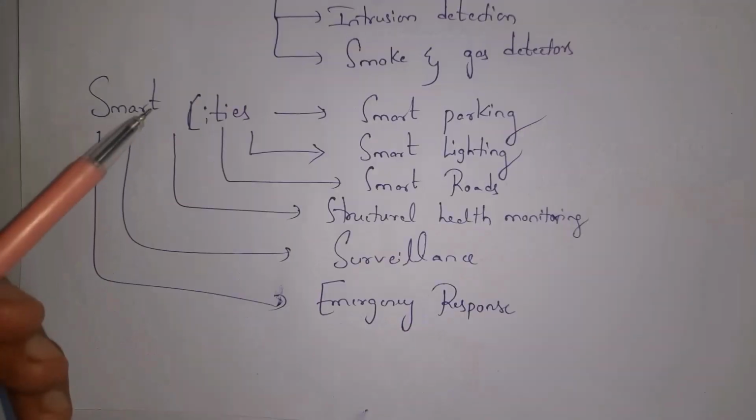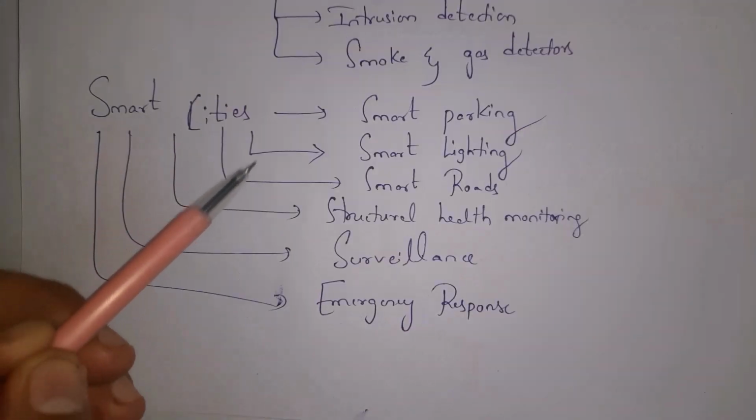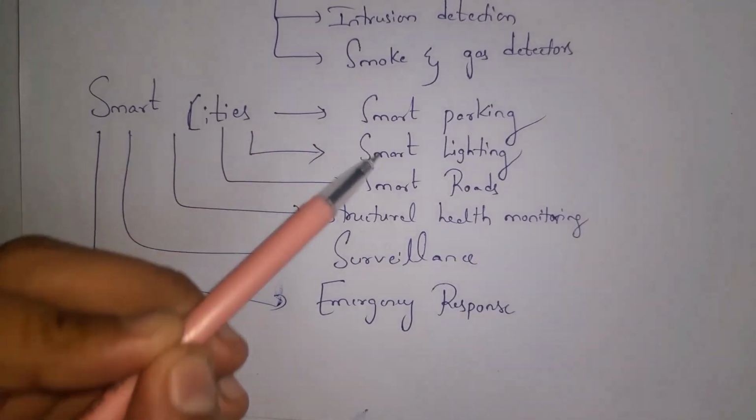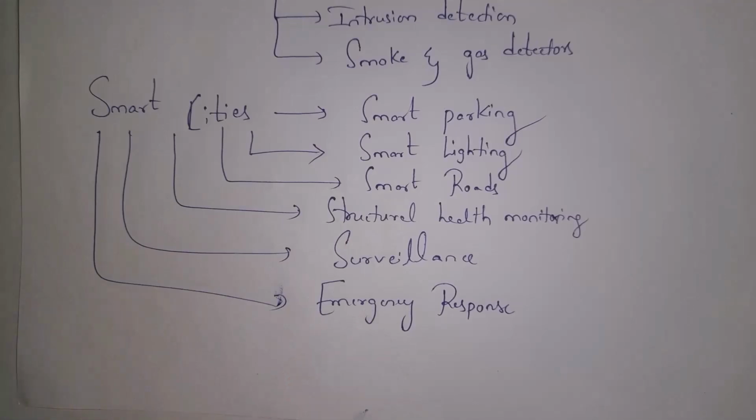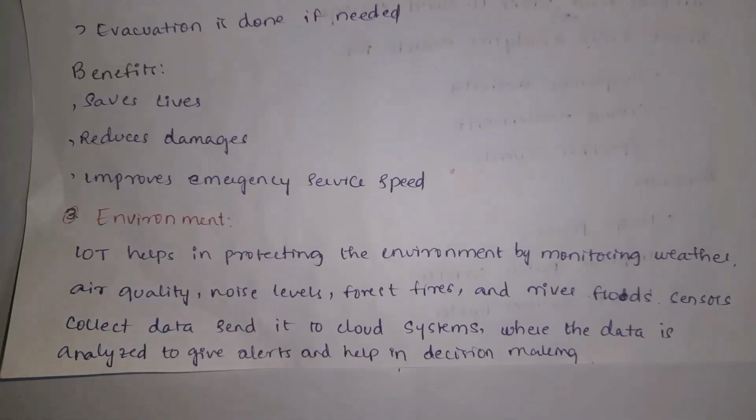So in smart cities, main IoT applications are smart parking, smart lighting, smart roads, structural health monitoring, surveillance and emergency response. And third field is environment. IoT will protect environment by monitoring weather, air quality, noise levels, forest fires, river floods using sensors, where sensors will collect data and send it to cloud systems. Then cloud system will analyze that complete data and send alert messages, which helps in decision making.